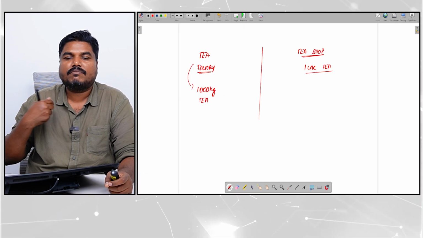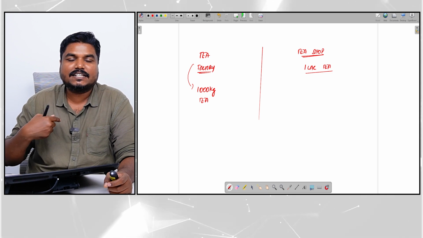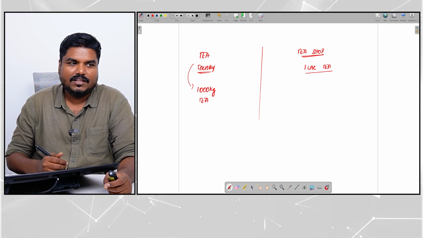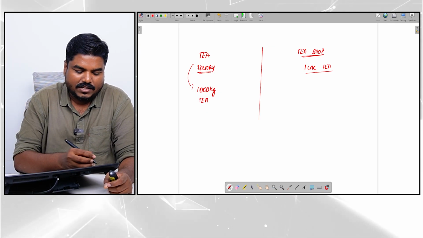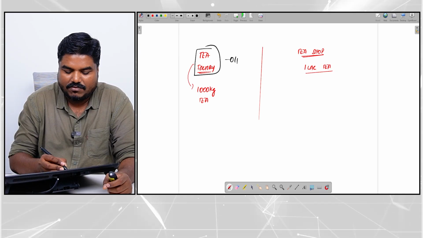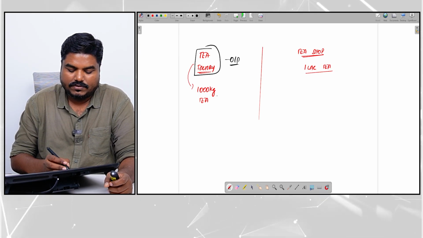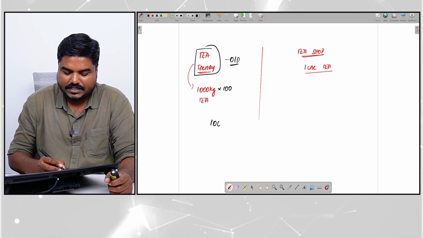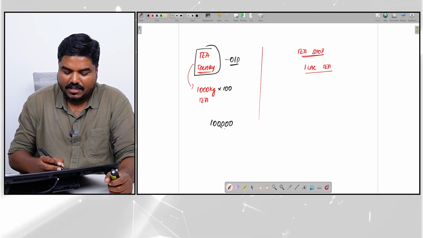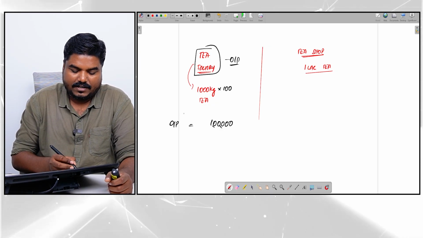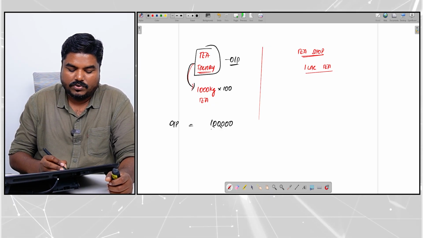Now, let us say I am the Ministry of Statistics, National Statistical Organization. I go and do the GDP calculation. I try to find out the output everywhere. So I go to this tea factory and I ask, what is your output? They say 1000 kg tea and each kg is 100 rupees, assume. That means the output is 1 lakh rupees. The tea factory, the tea powder output is 1 lakh rupees.